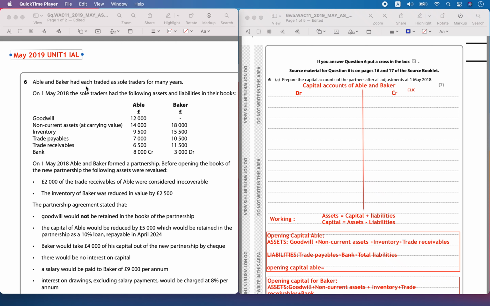Hello, today we are solving May 2019 Unit 1 IAL paper. Abel and Baker were sole traders for many years. Their assets and liabilities in the books are as follows. So let's mark the assets and liabilities.